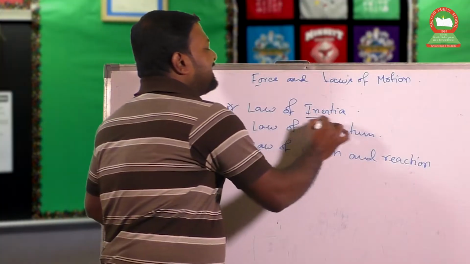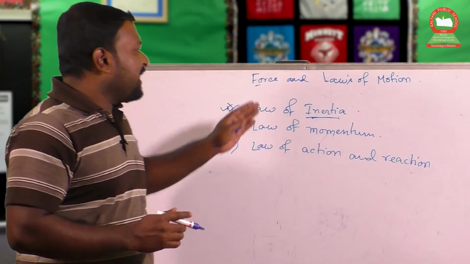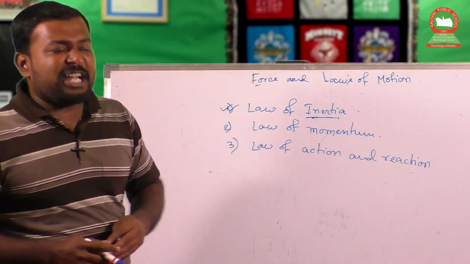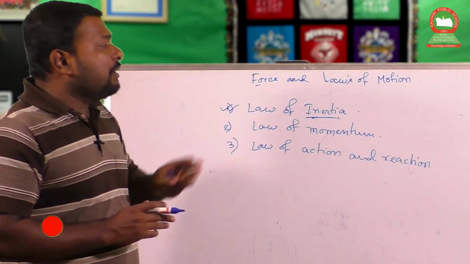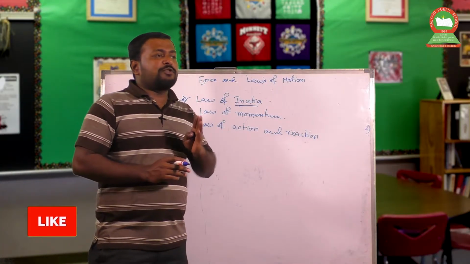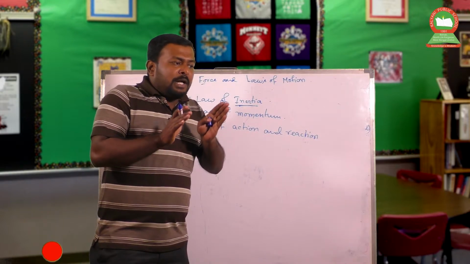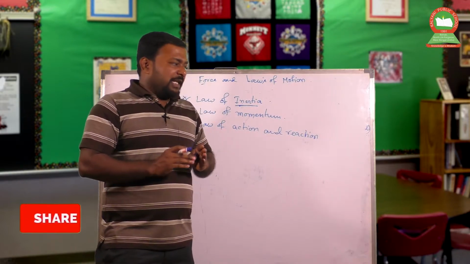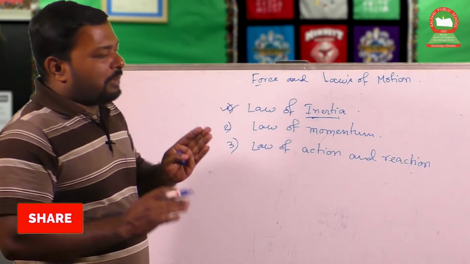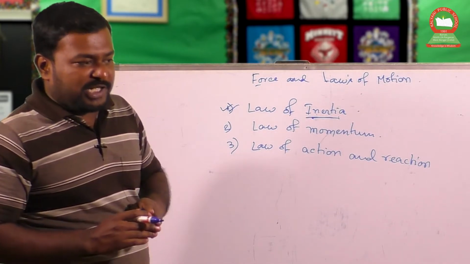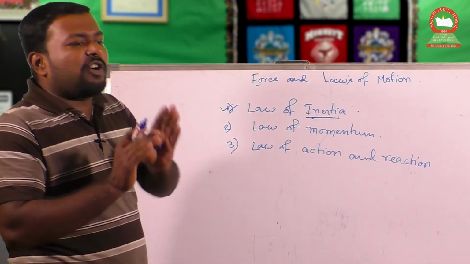First, the term inertia is given from the law of inertia. What is inertia? First of all, we have to know the body's position. There are 2 conditions for a body. One is that the body always remains at its fixed position. That means the body always retains its original position.